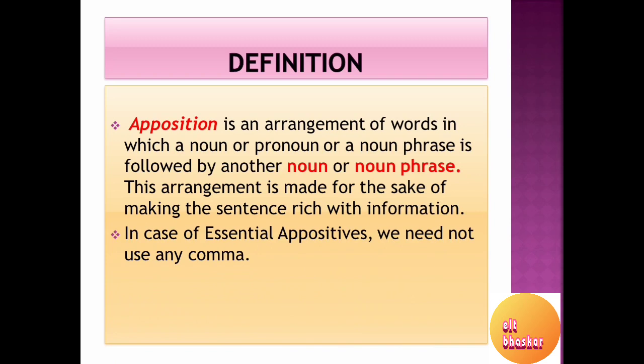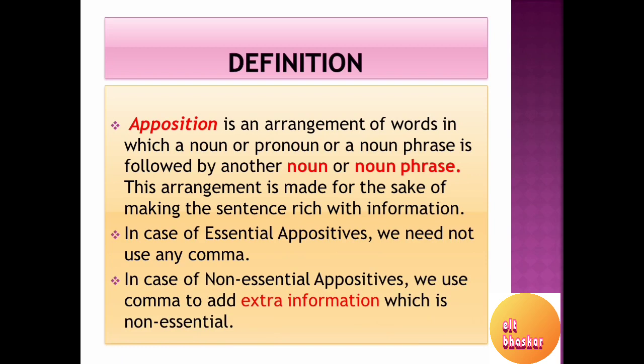In case of essential appositives, dear students, we need not use any comma, but in case of non-essential appositives, we use commas to add extra information, and without this appositive, the sentence would still continue to have a meaning. So non-essential appositives, as the name goes, have their meaning in the very name.